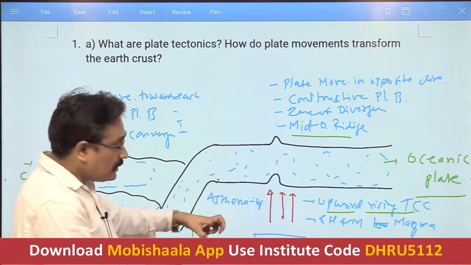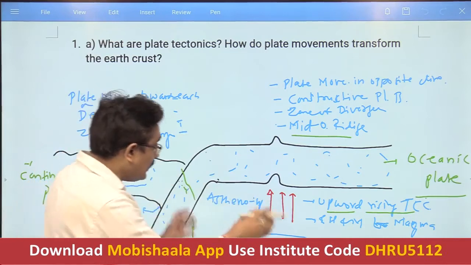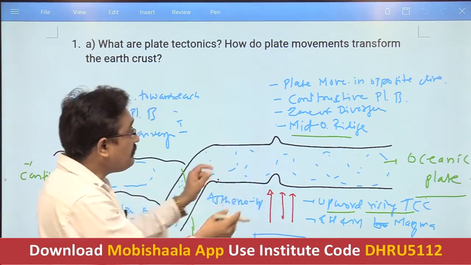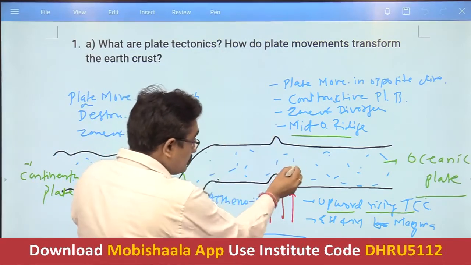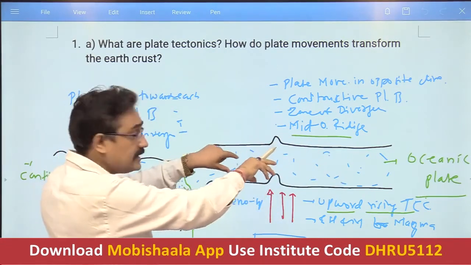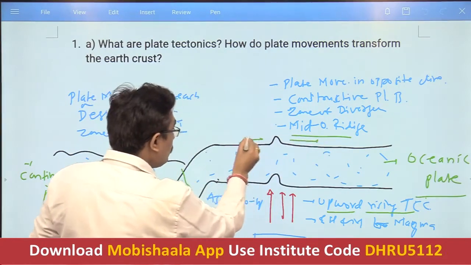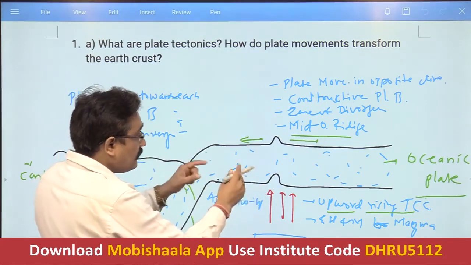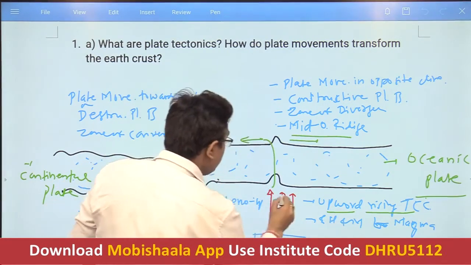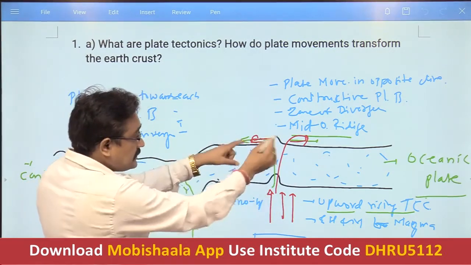Because of that, heat is generated. Because of that heat, this upward rising thermal convective current is generated, and along with this current the magma also comes upward along the mid oceanic ridge, and these two plates run away from each other. That's why this is a zone of divergence. That means the plate movement is in the opposite direction. So the hot and molten magma is coming up and will spread along either side of this mid oceanic ridge.